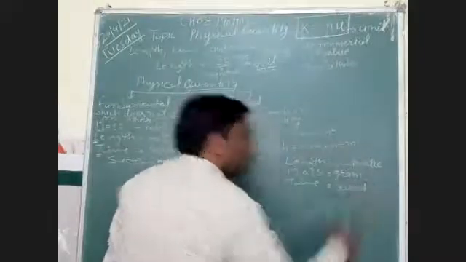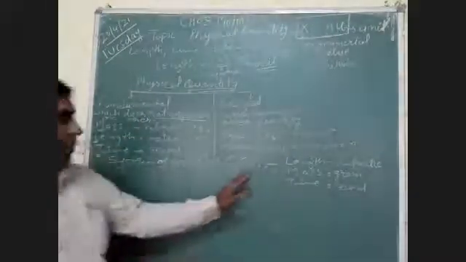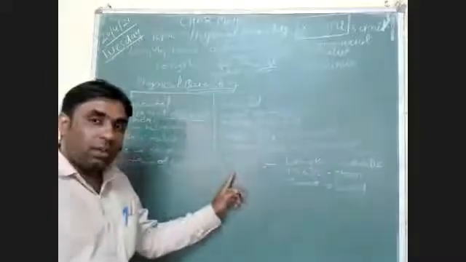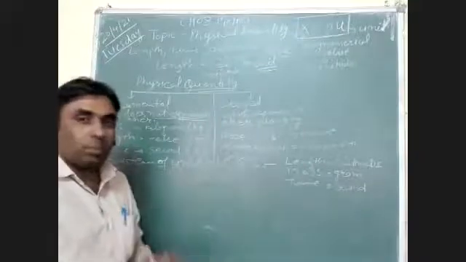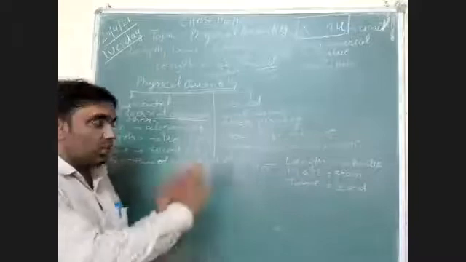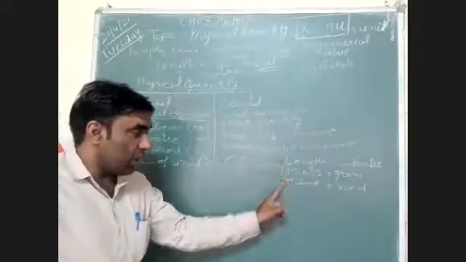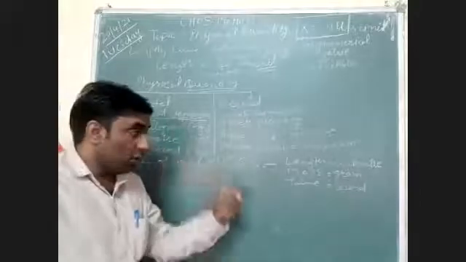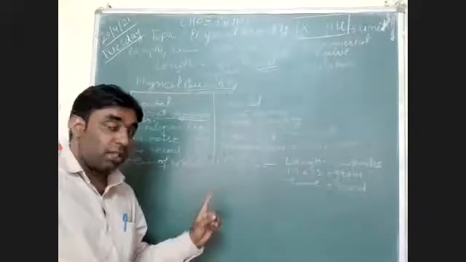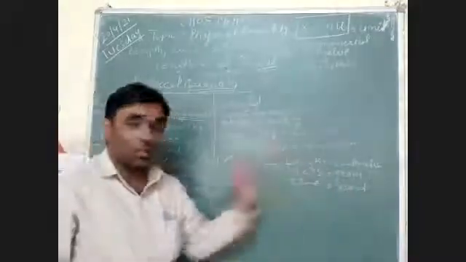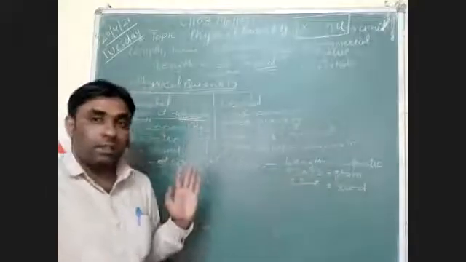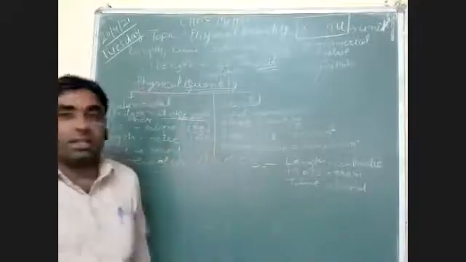That system of units is known as the CGS system of units. I'm not writing the proper definition, I'm just explaining by writing these three fundamental quantities and their units. In the CGS system, length will be in centimeter, mass in gram, and time in second.